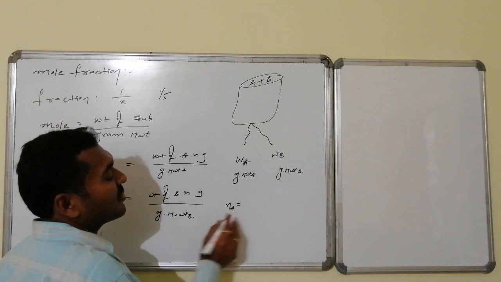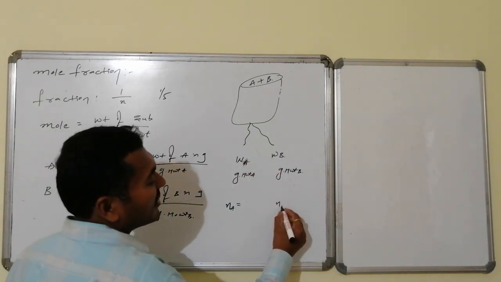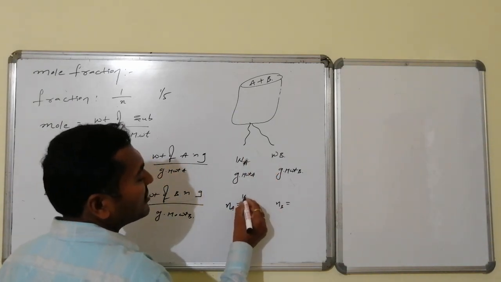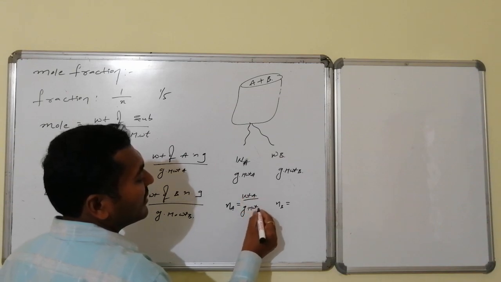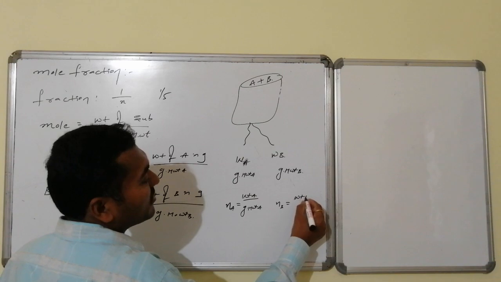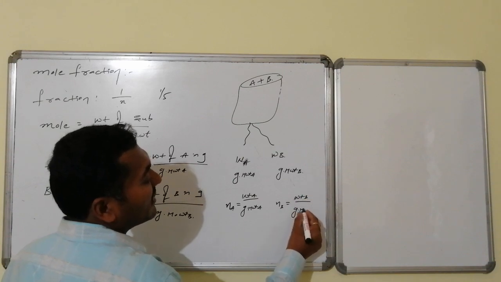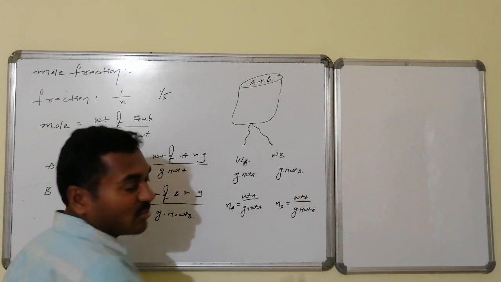Na is the number of moles of A and Nb is the number of moles of B. This becomes equal to weight of A by gram molecular weight of A, and weight of B by gram molecular weight of B.